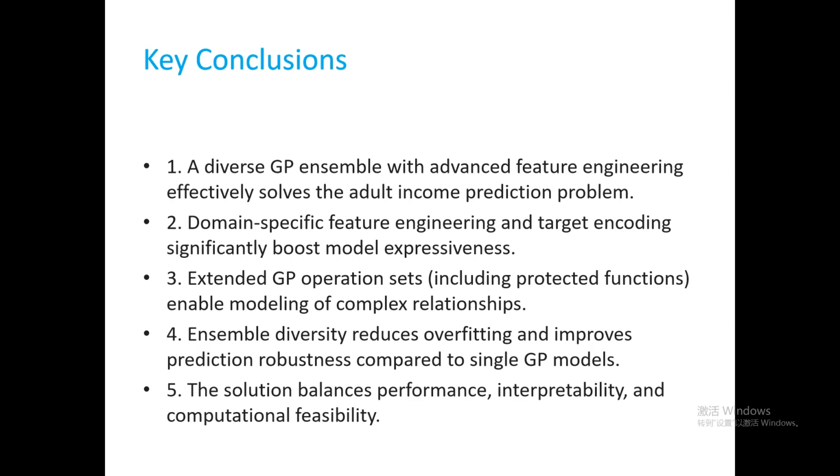for the adult dataset. Second, domain-specific derived features and target encoding are key to performance improvement. Third, the expanded GP operation set, especially the protection functions, enables the model to capture complex nonlinear relationships. Fourth, model diversity is crucial. Ensembling multiple GP models is more stable than a single model and effectively reduces overfitting. Fifth, the solution achieves a good balance between performance, interpretability, and computational costs, making it practically applicable.